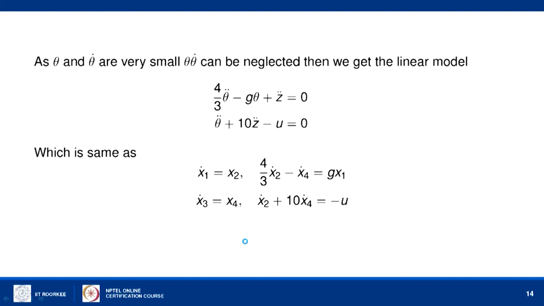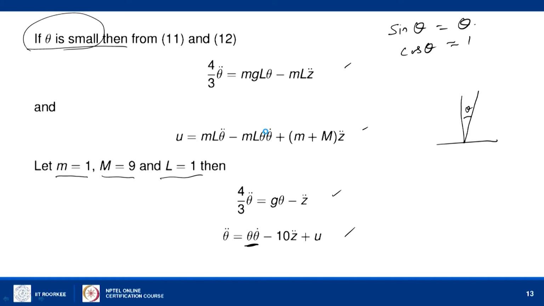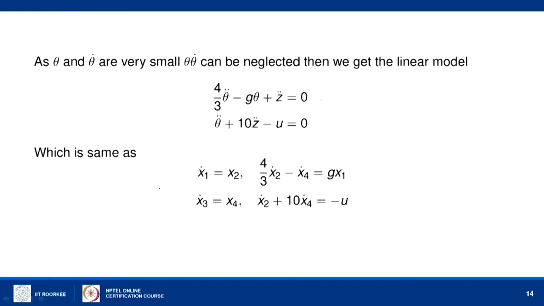So, the equation finally becomes 4 by 3 theta double dot minus g theta plus z double dot equal to 0, and theta double dot plus 10 z double dot minus u equal to 0. These are the two equations. So, we get the equation in this particular form, and now if we write the variables, x1 is theta, x2 is theta dot, x3 is z, x4 is z dot.